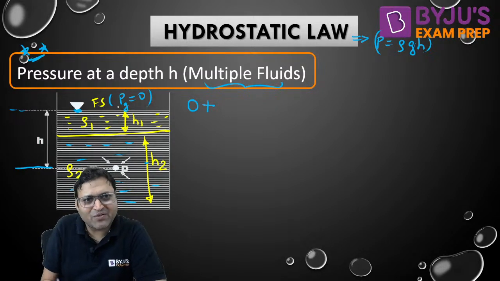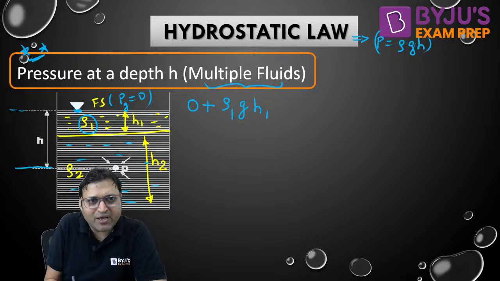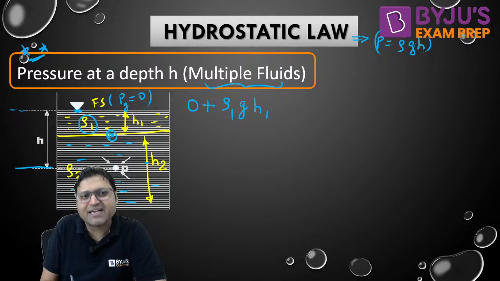All are incompressible fluids. Because we are traveling in rho 1 fluid, it will be rho 1 into g into h1. If I ask you the pressure at the interface of rho 1 and rho 2, your answer will be rho 1 g h1.